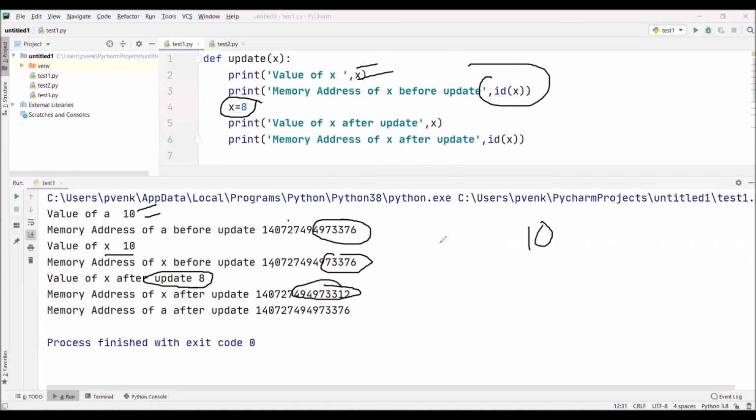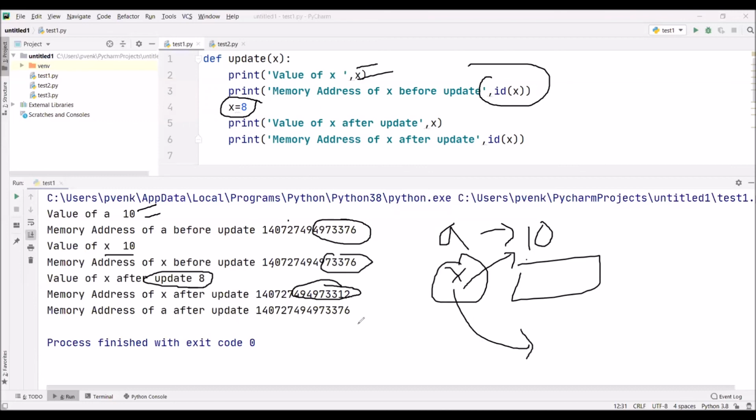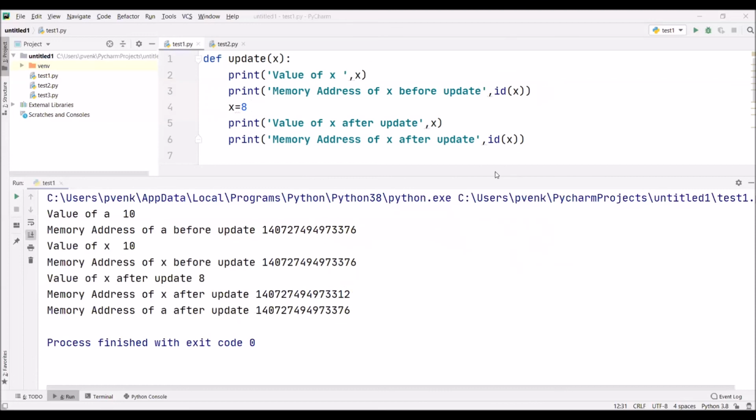Initially, the address of a and address of x both are tagging to the same value. This address may be some 1000. But when I try to change the value of x, x takes a new address and the address of a remains unaffected. So this is how we pass the arguments in Python.